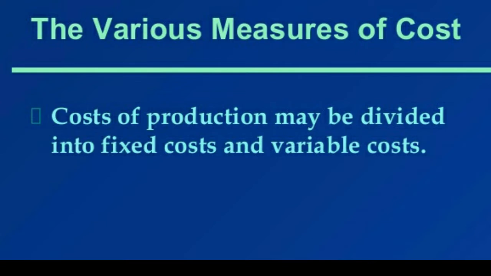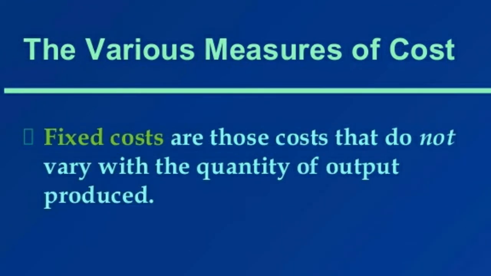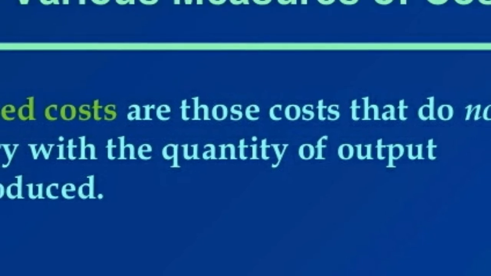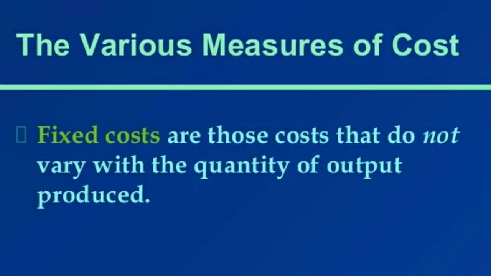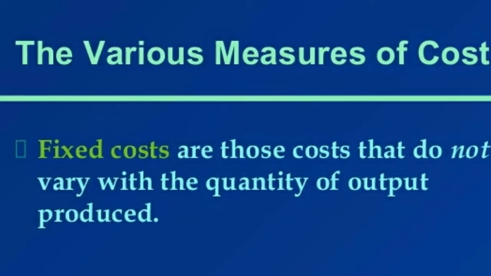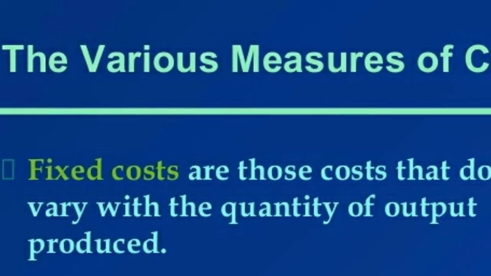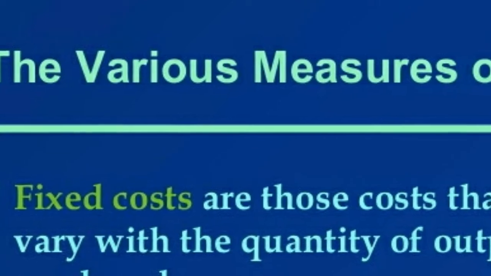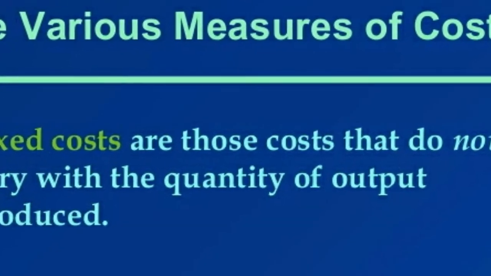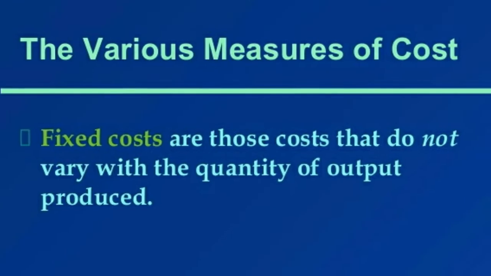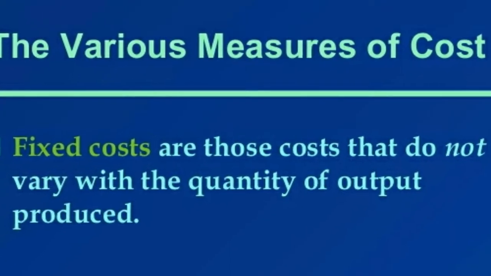Cost of production may be divided into fixed cost and variable cost. Fixed costs are those that do not vary with the quantity of output produced. It is that cost which does not change with the change in output per period of time. Such cost has to be incurred even if the product is zero. Rent, interest and salary of permanent staff are included in it.